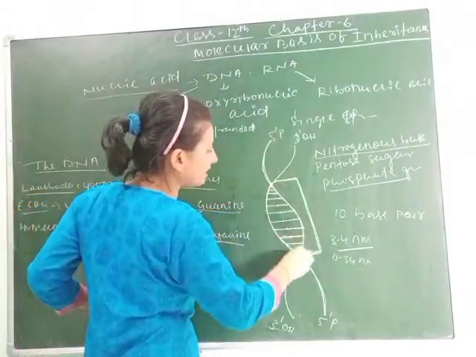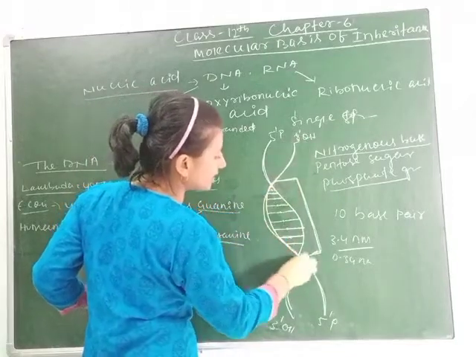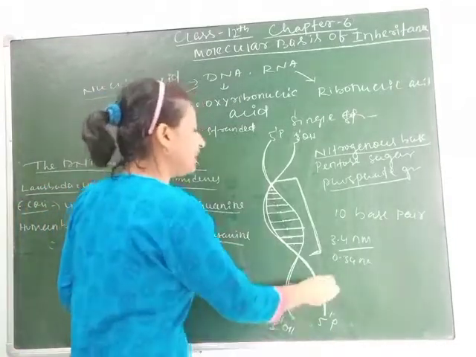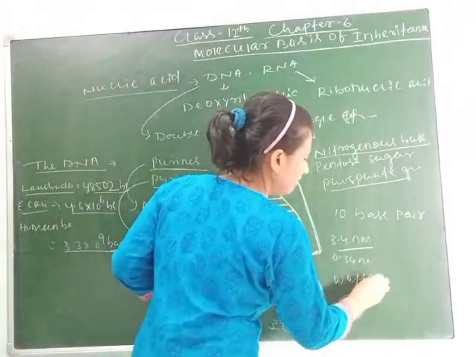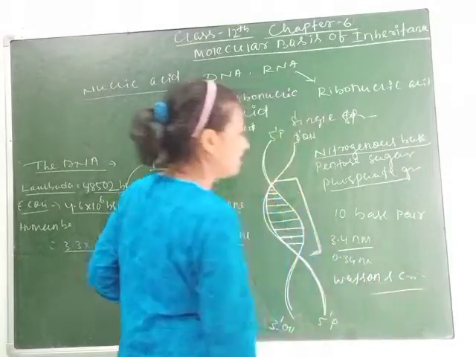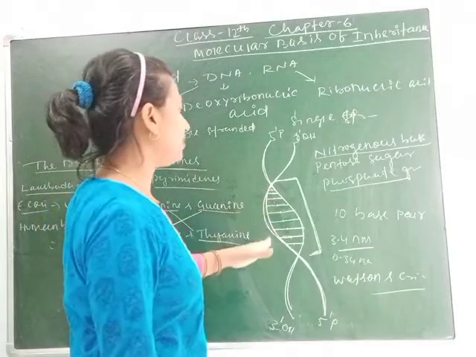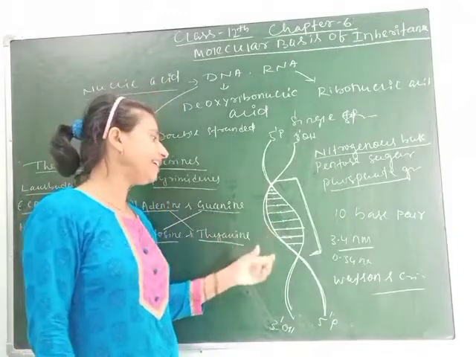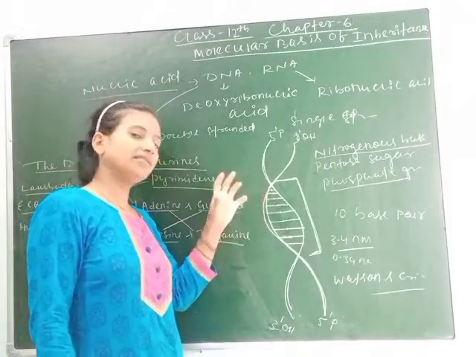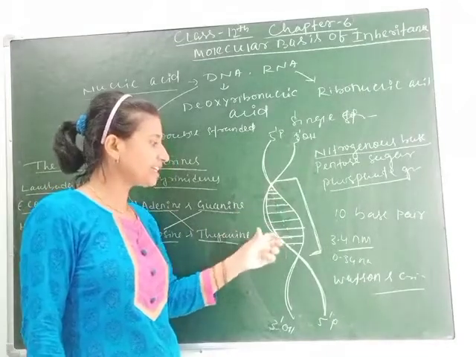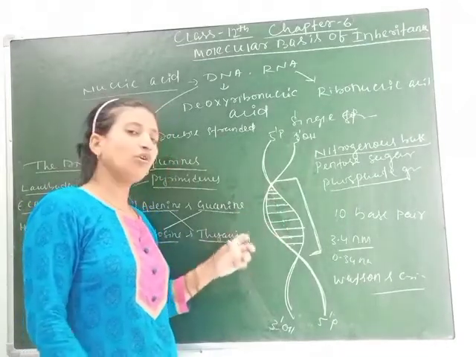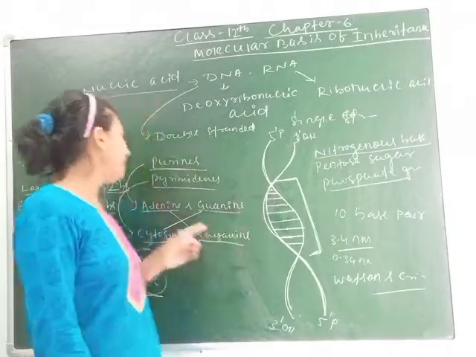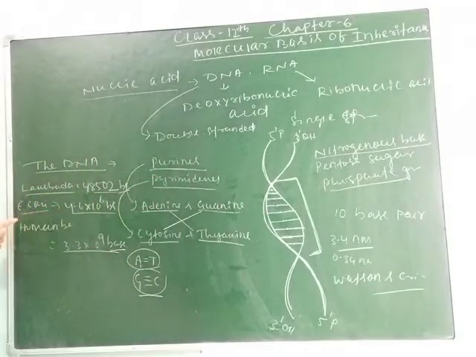You can see the strand. This is the double helical structure of DNA. And remember, students, this is given by the scientists Watson and Crick. Watson and Crick gave the double helical structure of DNA. It looks like a ladder, like a spiral staircase. It is exactly like this, but the exception is that it contains 10 base pairs per turn, and these base pairs always exist complementary to each other. The complementary pair is formed by one purine and one pyrimidine, which I have told you.